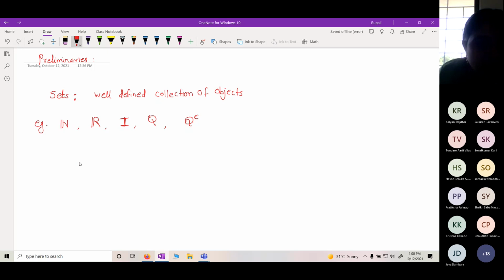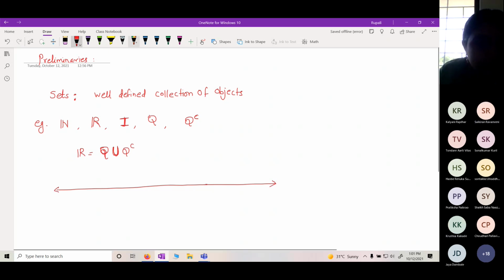And R is nothing but Q union Q complement. Rationals and irrationals form the set of real numbers. Number system everybody knows, right? Yes, ma'am.